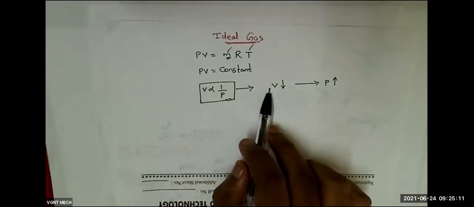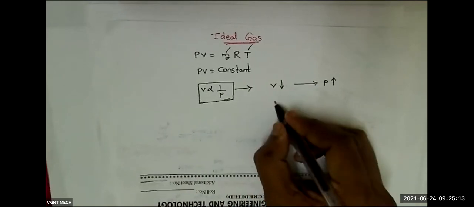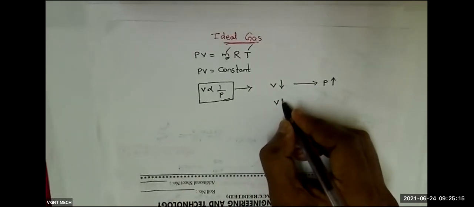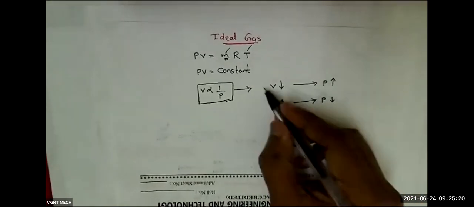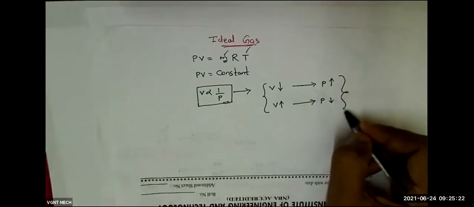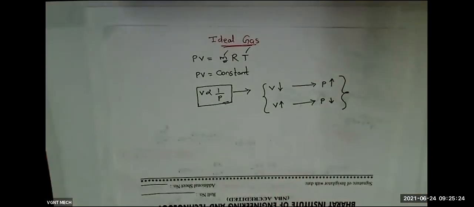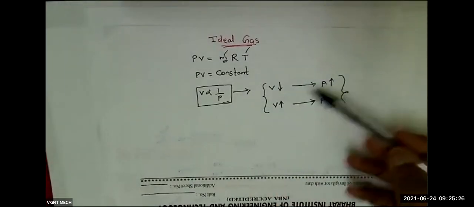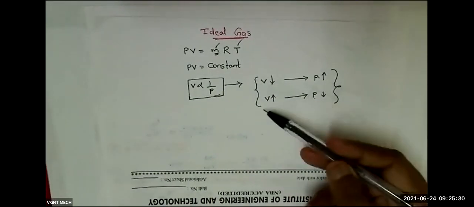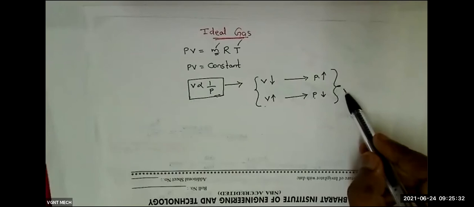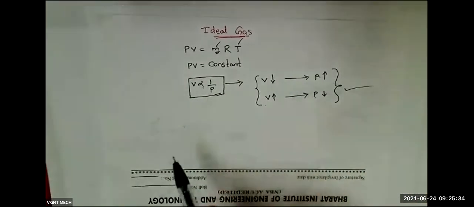If you decrease the volume, pressure will increase, and if you increase the volume, then pressure will gradually decrease. Otherwise, you can also say if you are increasing the pressure, volume will decrease, and if you are decreasing the pressure, then volume will increase. So pressure and volume are inversely proportional.